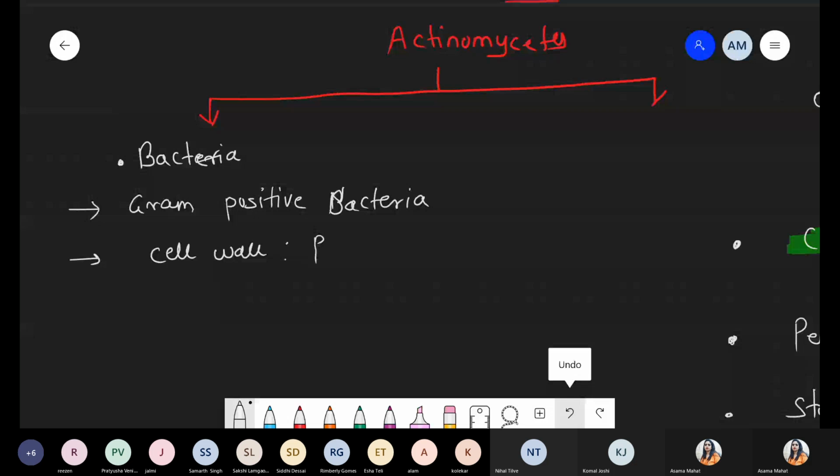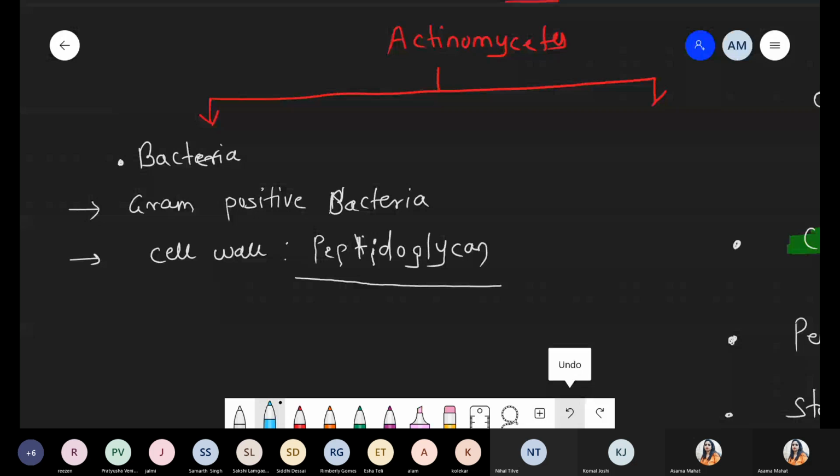So the cell wall is made up of the material peptidoglycan. So 100% when we are talking about such a typical structure, that is the cell wall of actinomycetes, even that cell wall is also made up of peptidoglycan material.